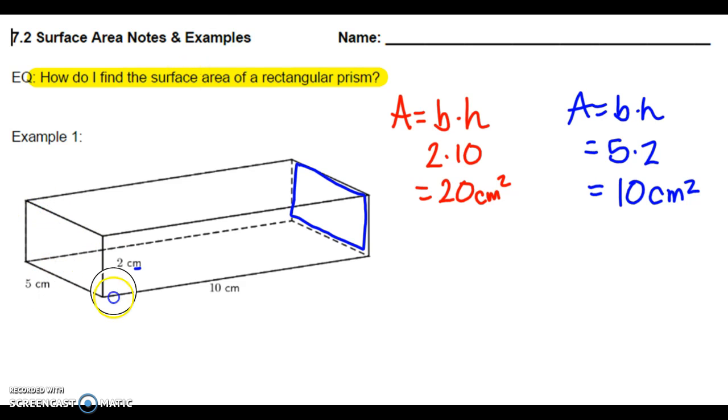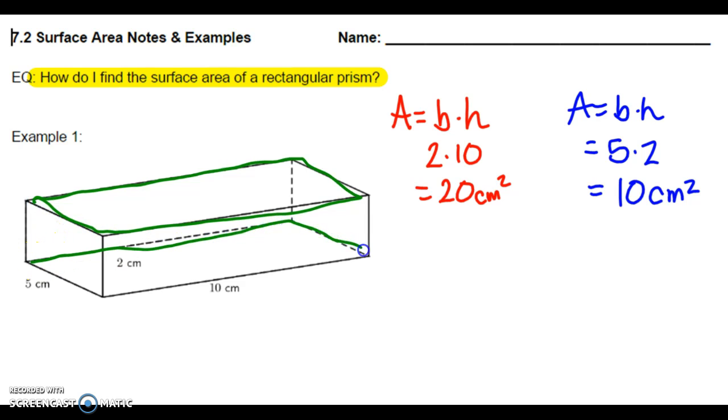And then the last set of sides that we see are the top and the bottom. I'll again use a different color. We see this guy up top. Would be kind of like the cover of our Lucky Charms box. And this guy down here at the bottom. And it can be tricky sometimes to figure out what the dimensions are.